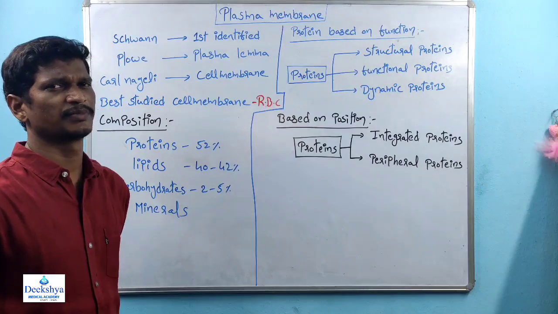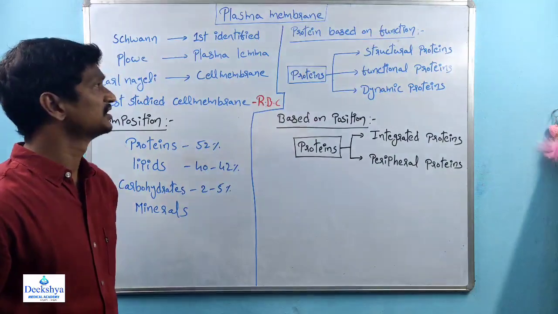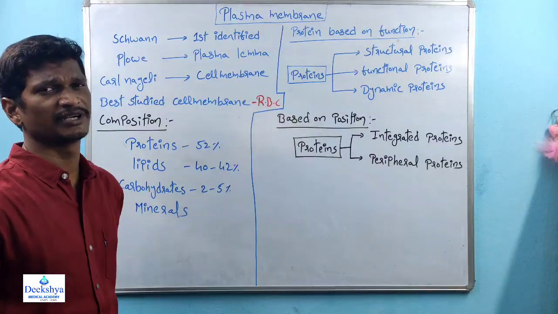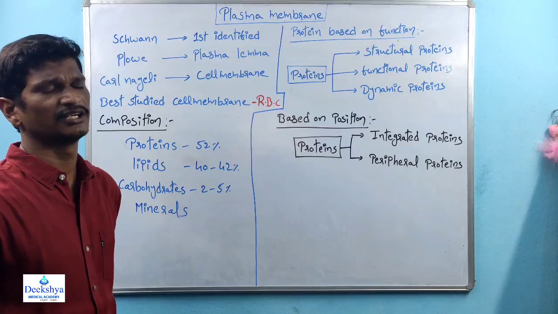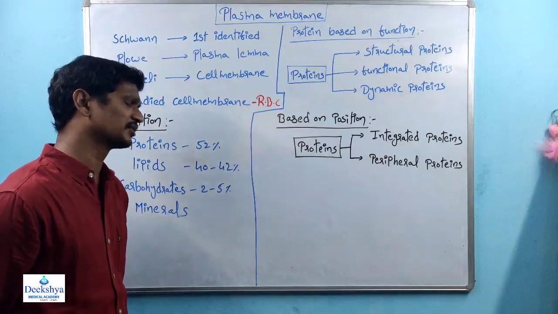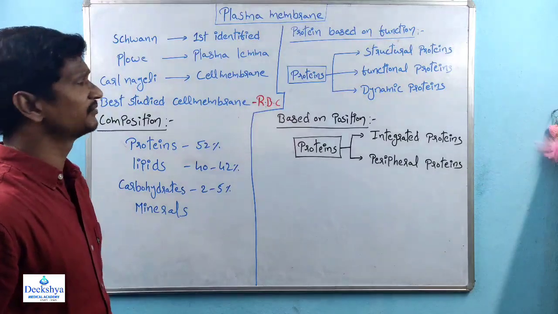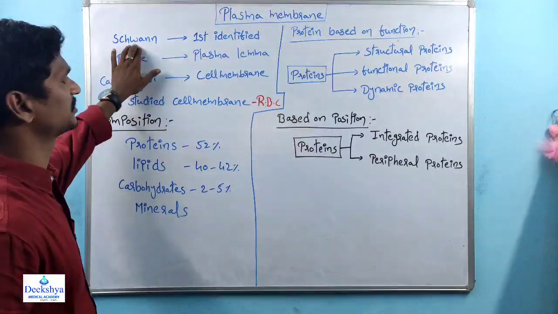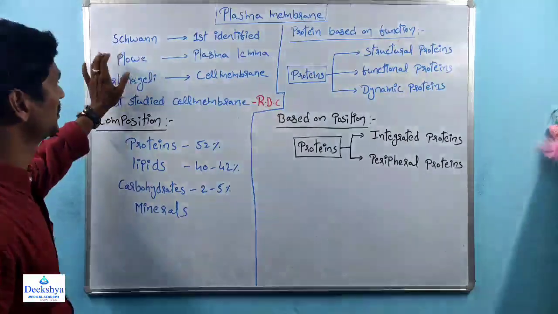semi-permeability of the cell. The cell wall is dead and it's permeable. See, the plasma membrane is considered living because selective molecules are transported from outside the cell to the inside, or from inside the cell to the outside. The plasma membrane was first identified by Swan, the scientist. Swan first identified the plasma membrane structure.